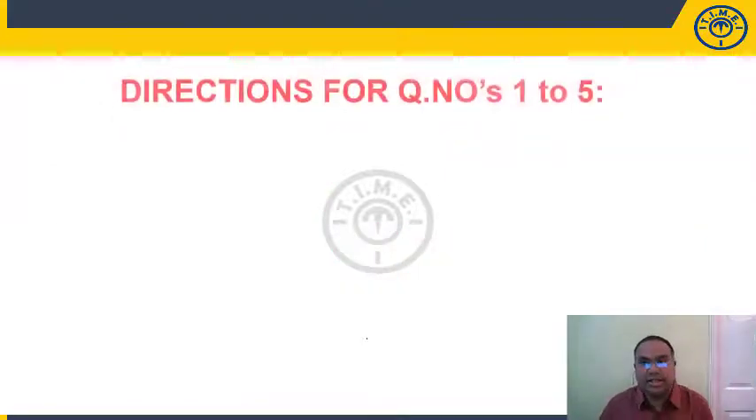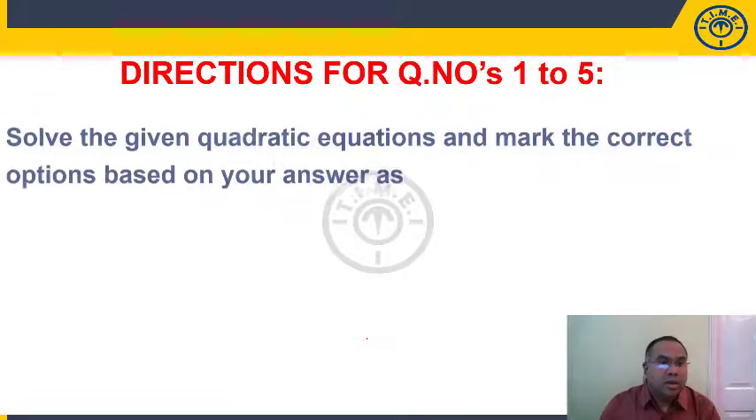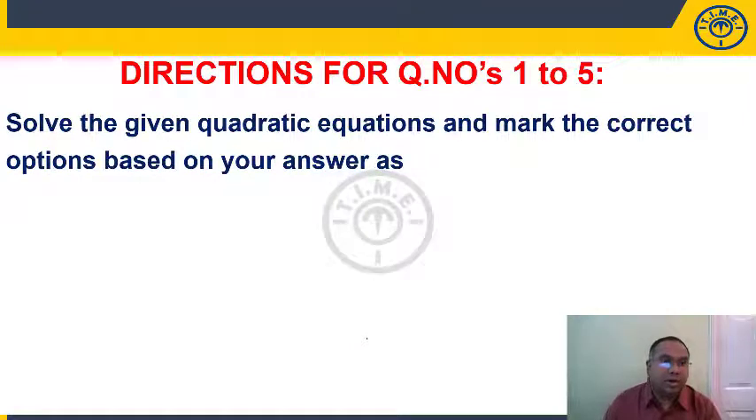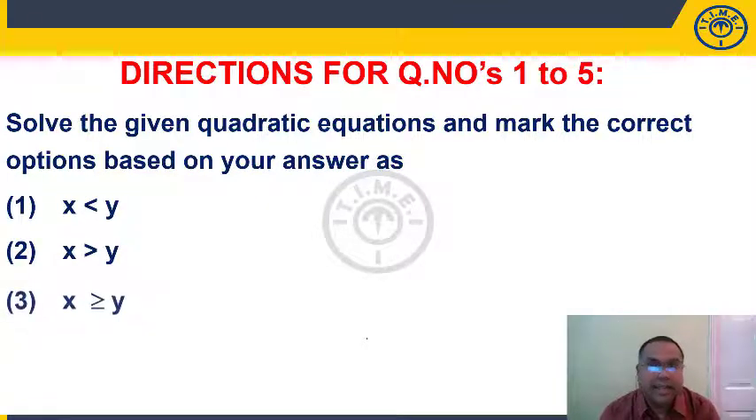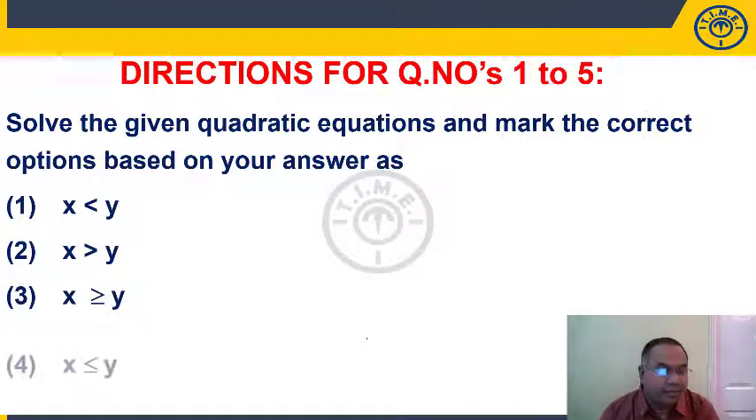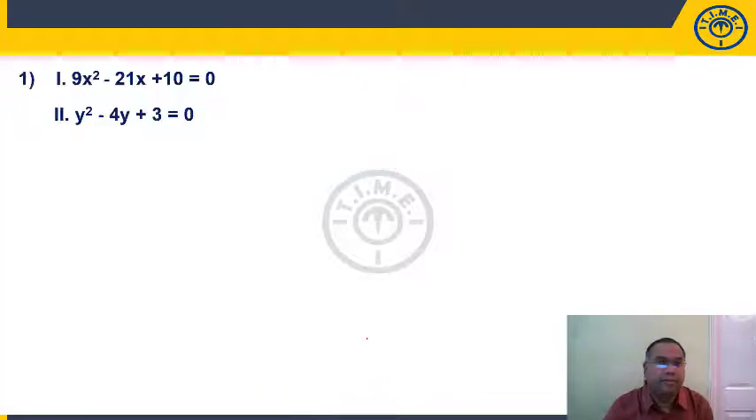Now let us start discussing questions. Directions for question number 1 to 5. Solve the quadratic equations and mark the answer as 1 if x is less than y, 2 if x is greater than y, 3 if x is greater than or equal to y, fourth option x less than or equal to y. If x is equal to y or no relationship, we are not able to establish a concrete relationship, then we will mark option 5. This is our first question.